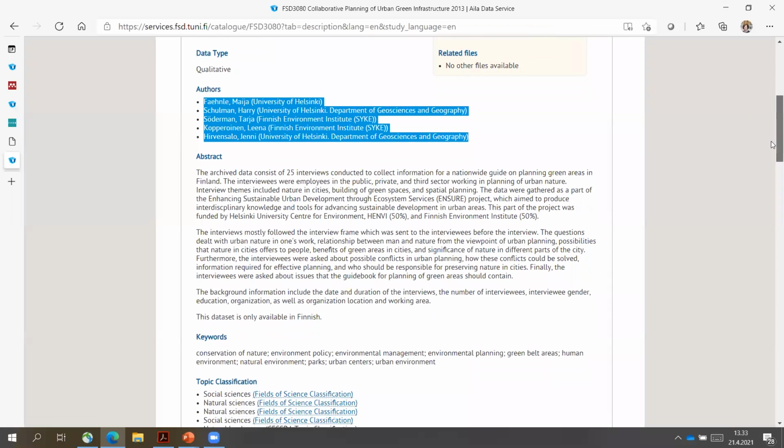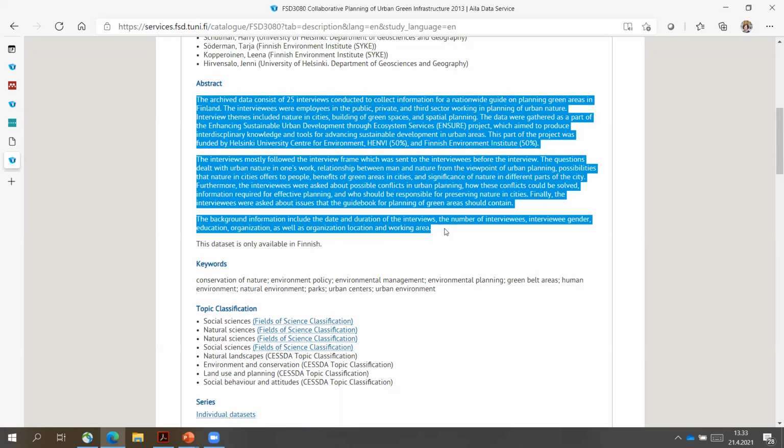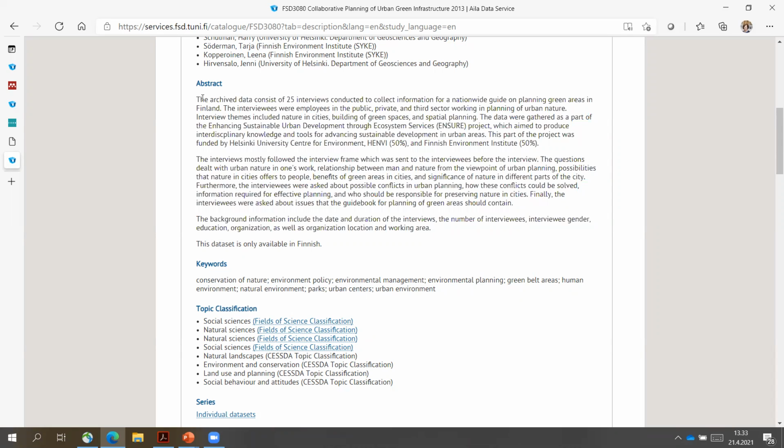And about the abstract, this is something which is the same as with any research article. This is actually defining whether people will want to download your actual data set. So it should provide all the information for them to make that decision. The abstract should provide information like what the data is all about. That information is provided here in the very first sentence.